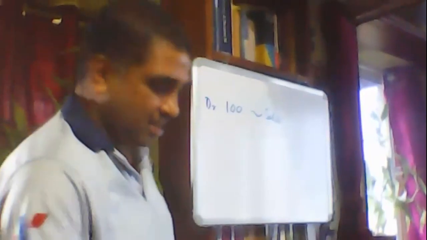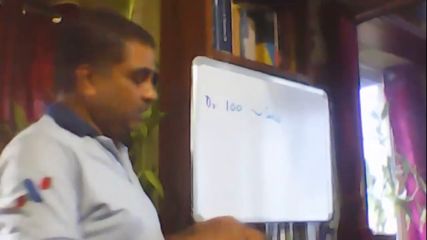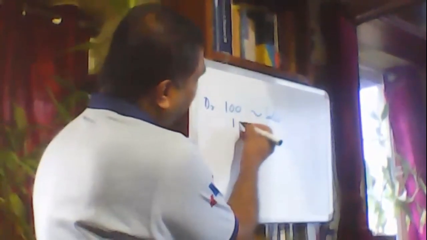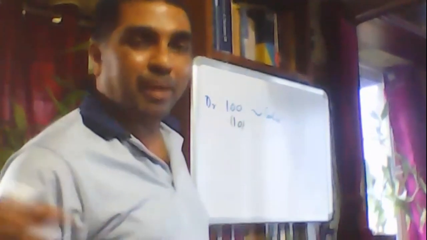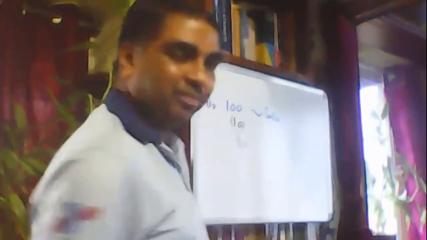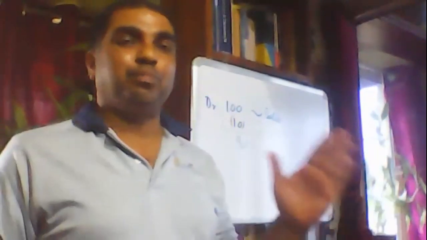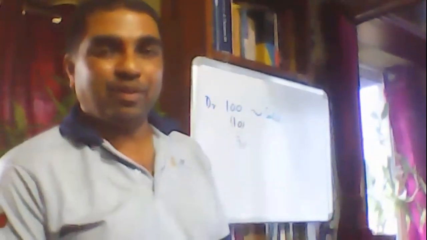Sales is 100. But actually what happened? In that 100, what I include, my profit is there. My profit is actually 10. So actually I am saying my debtors will be paying me 100 rupees, but in 100 rupees my profit is included. But my real cost is how much? 90. So if I am calculating how much money is blocked in debtors, 90 is blocked.